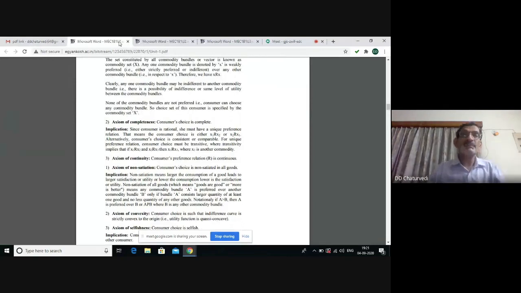We have the second concept, consumer's choice is complete. Here we imply that consumer's choice is consistent or comparable, and this choice is assumed to be transitive. This implies that among three combinations of bundles, if the consumer is indifferent between x1 and x2, and between x2 and x3, the consumer will also be indifferent between x1 and x3.